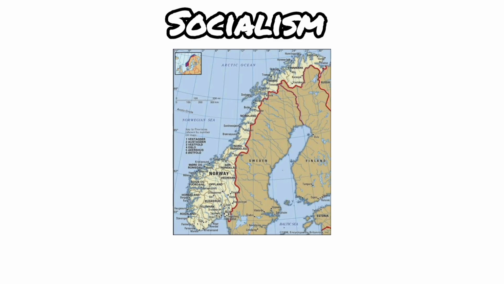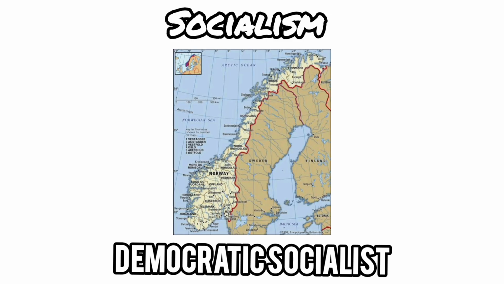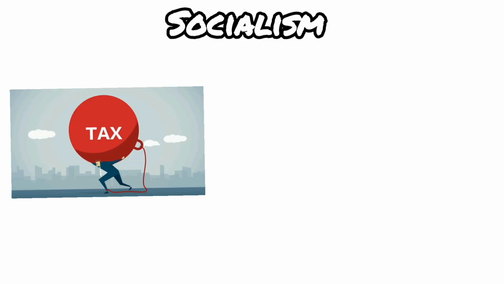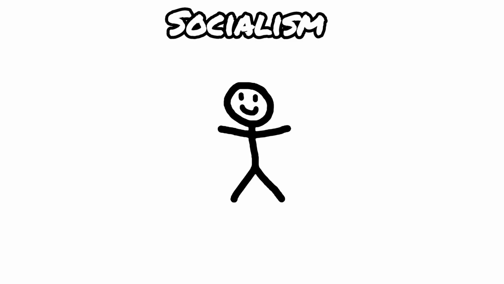Countries like Sweden and Norway are often labeled democratic socialist because they mix capitalism with strong social welfare. Critics say socialism can lead to high taxes and government overreach. Supporters argue it's fairer and more humane. It's a broad term, and different nations apply it in different ways.